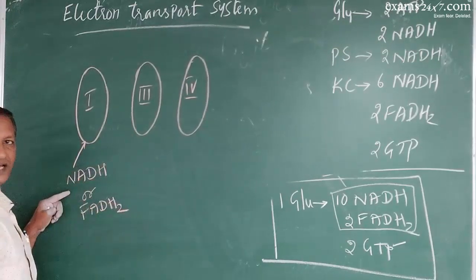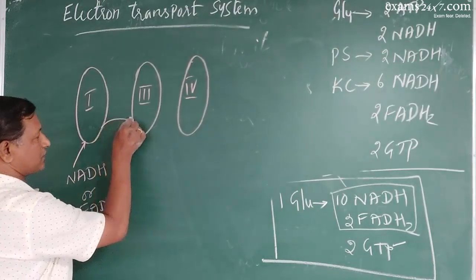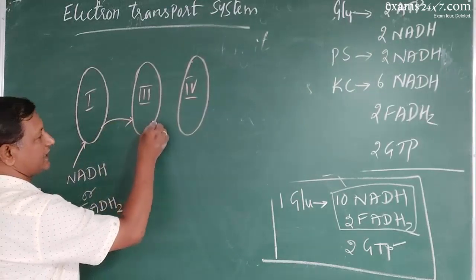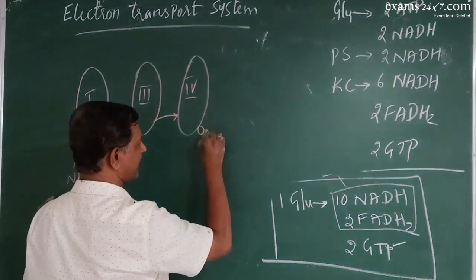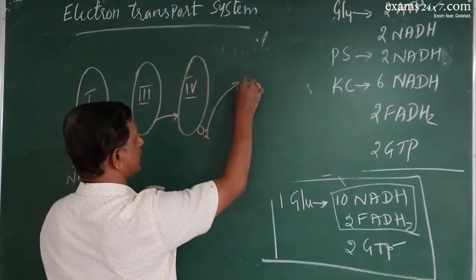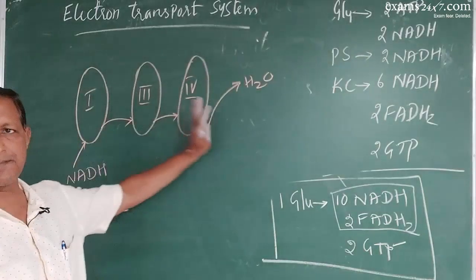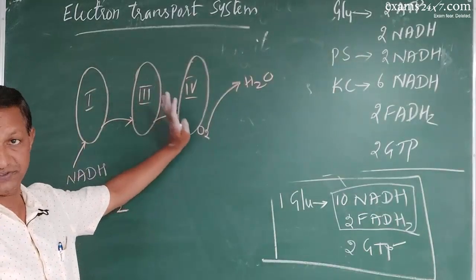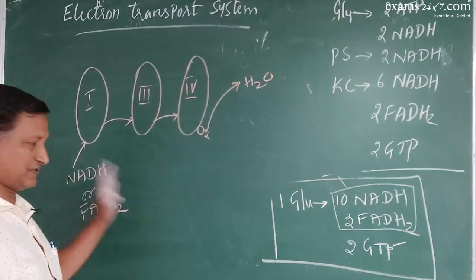Now they get oxidized, releasing protons and electrons. They will be transferred to complex 3, and again to complex 4, and there will be oxygen towards the end. Electrons will be accepted by oxygen to give rise to water. This is the simple representation of ETS. Hope you are clear about this.